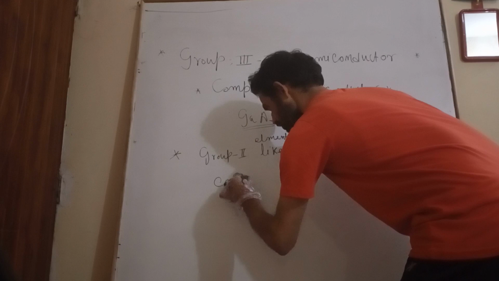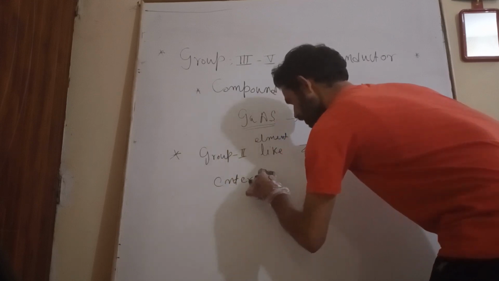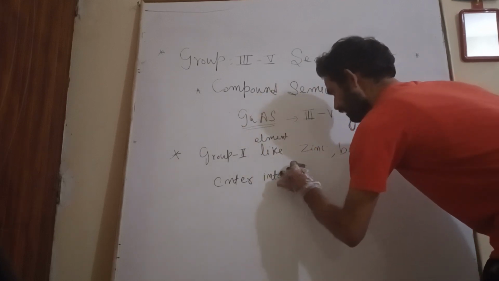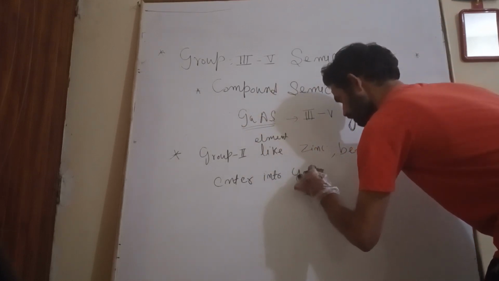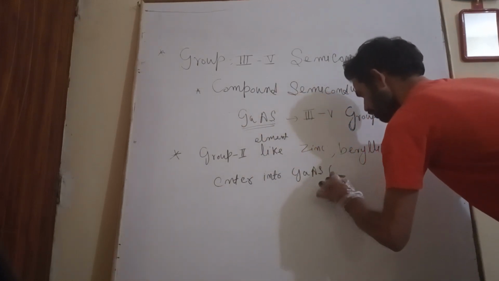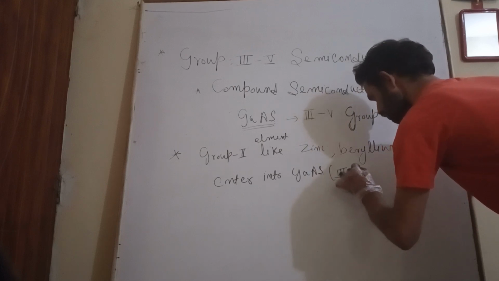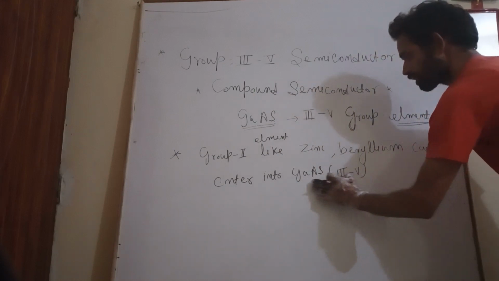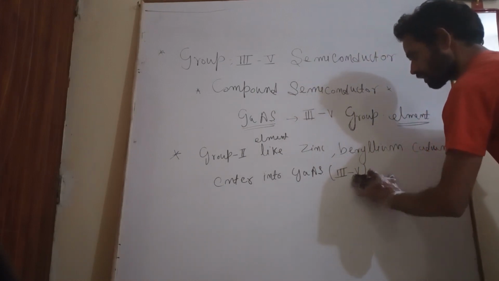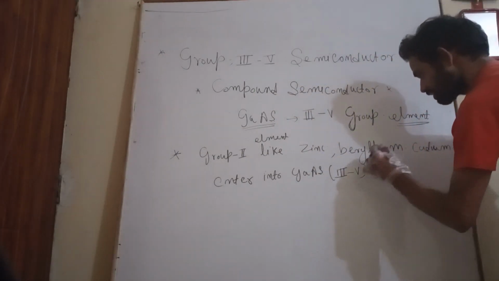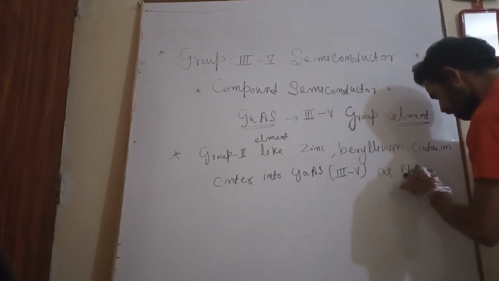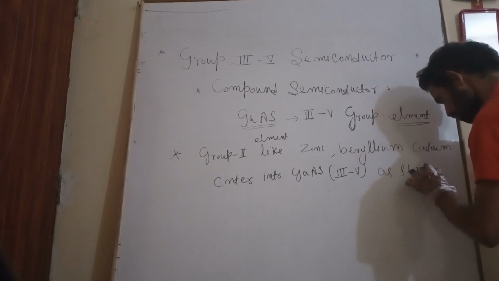If they enter into gallium arsenide, that is group third and fifth, as a substitutional impurity.